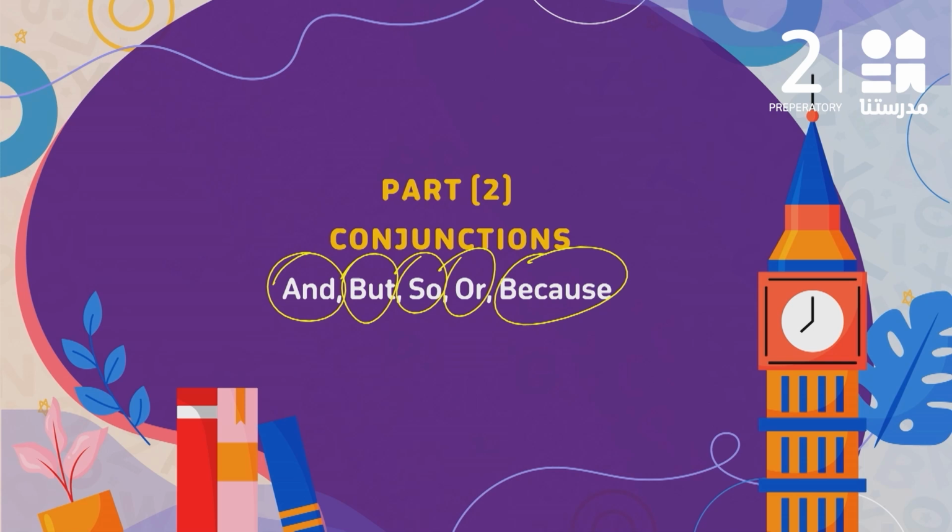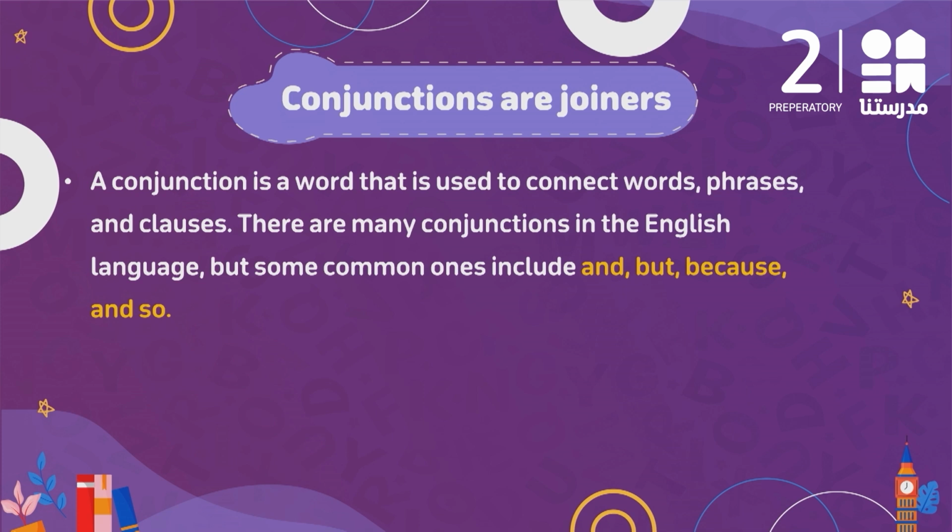And, but, so, or, because. Conjunctions are joiners. We usually call them linking words because they link sentences together. They join them together. A conjunction is a word that is used to connect words, phrases, and clauses. There are many conjunctions in the English language, but some common ones include and, but, because, and so.